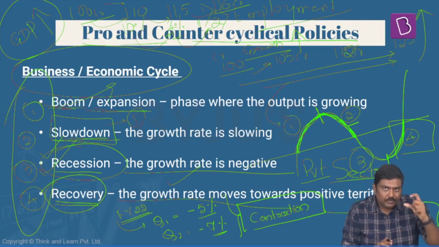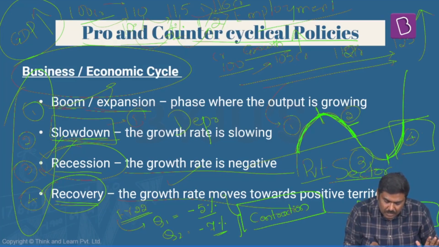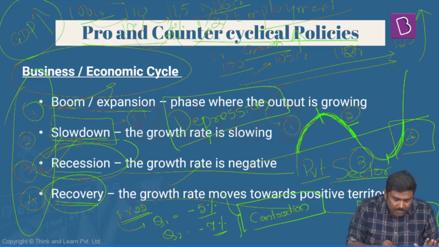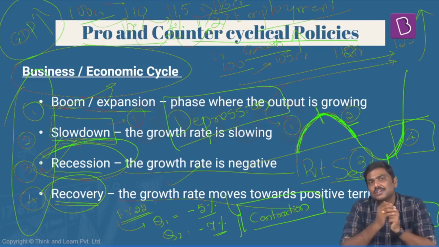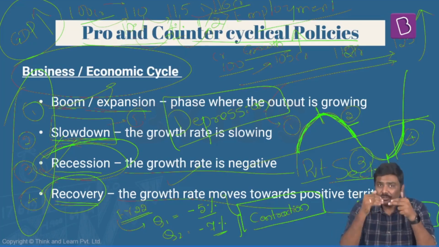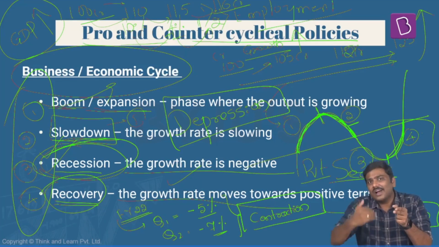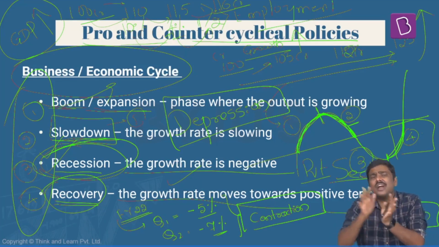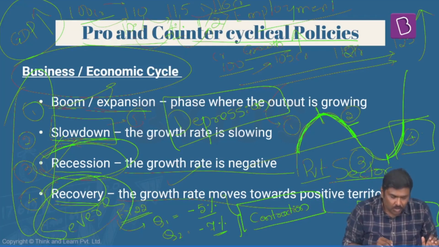Now, apart from this, if you are reading the newspapers or somewhere, you would have come across another term called depression. Whenever the economy is in recession, generally what we expect is that the government will come into action, increase the expenditure, and revive the growth rate. Right? If that does not happen, or even if the government does try to do this and the economic growth rate still registers a very high negative growth rate, or in simple terms, a severe recession is called depression.